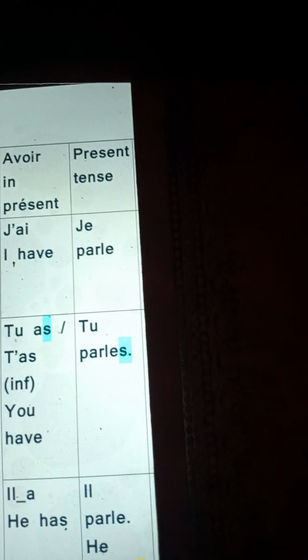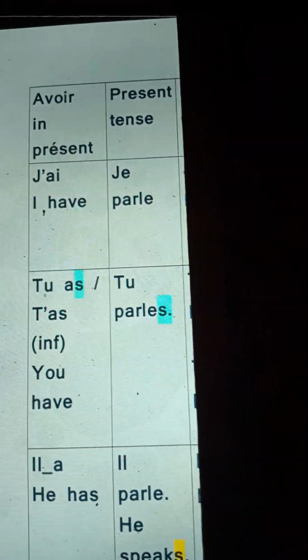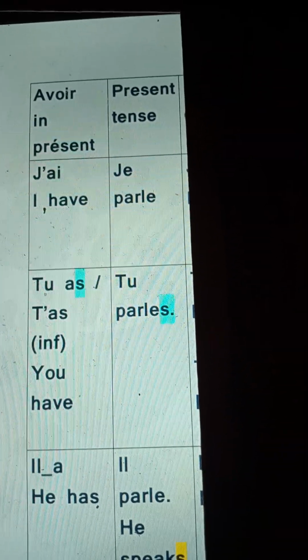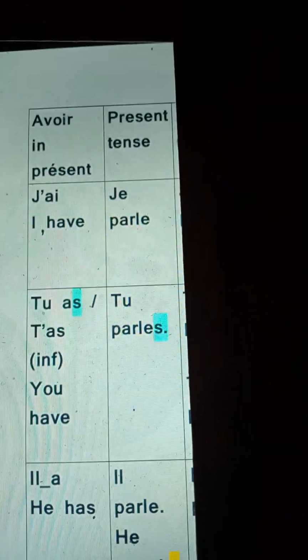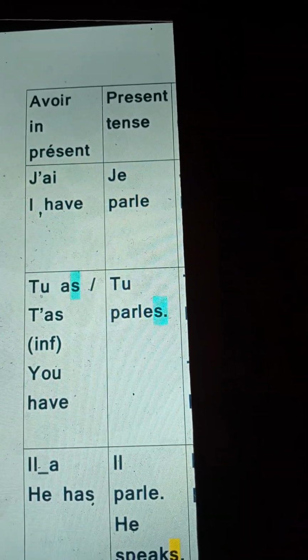So we already know avoir in the present. I have a pen, or whatever. J'ai, tu as, il a. I have put another video about this one, so you can have a look at that. We are going to compare this with the parler verb. Like the avoir verb in the present tense we say j'ai; for parler, instead of a we put je parle.